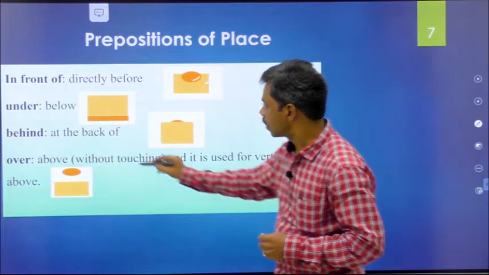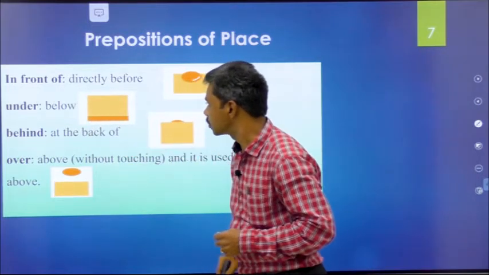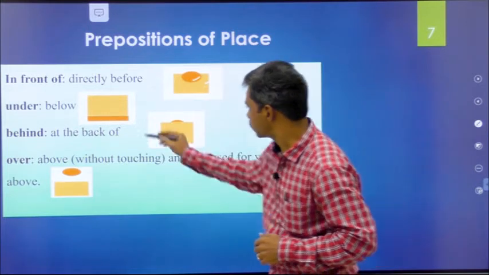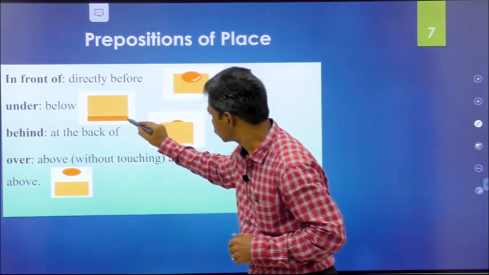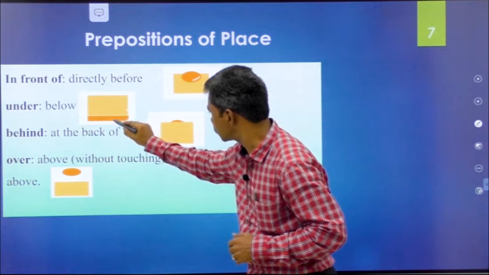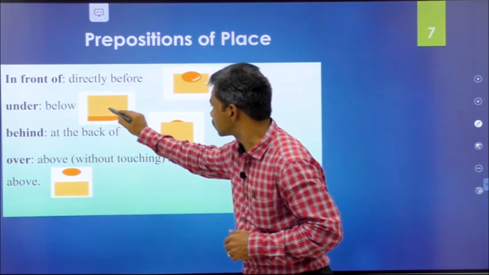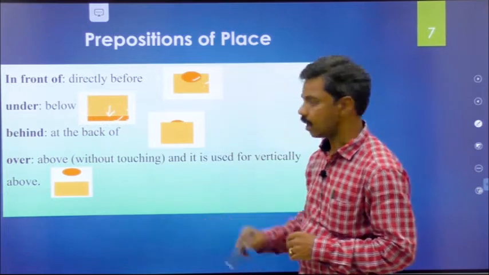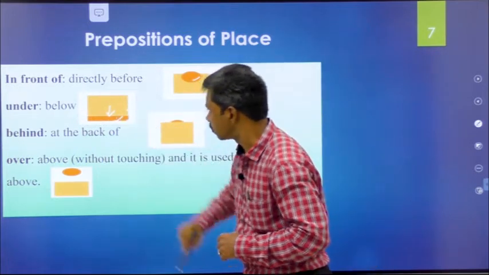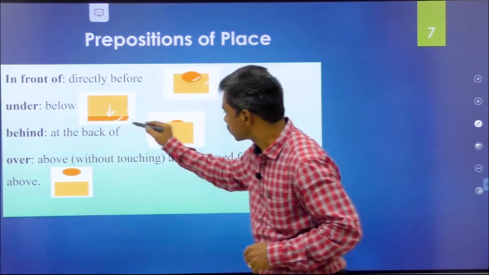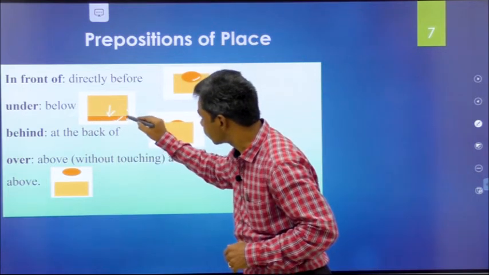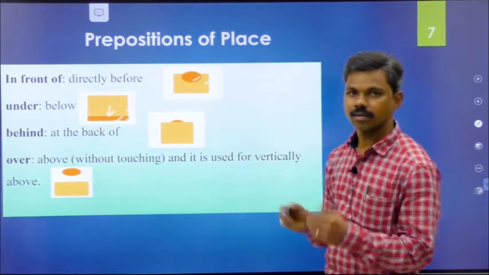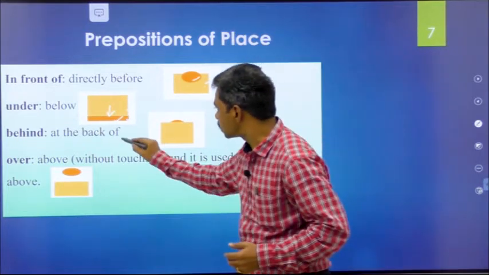Next one, under. Under means below. You just imagine there are two objects. This object is just below this box. Under this box. This is the place of this object. Next one, let's come to behind.